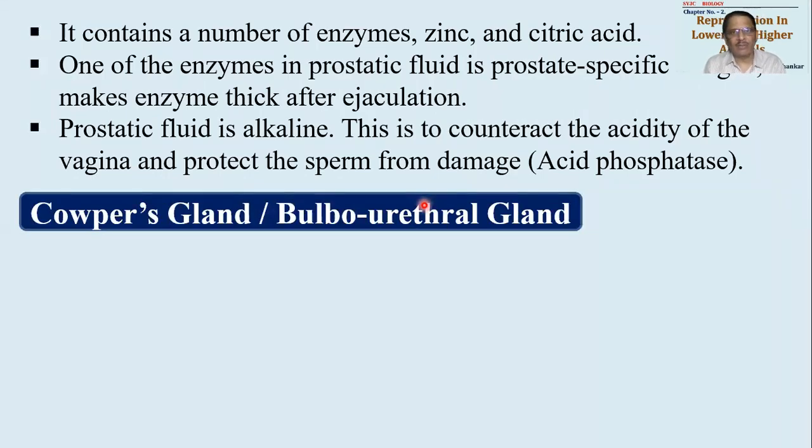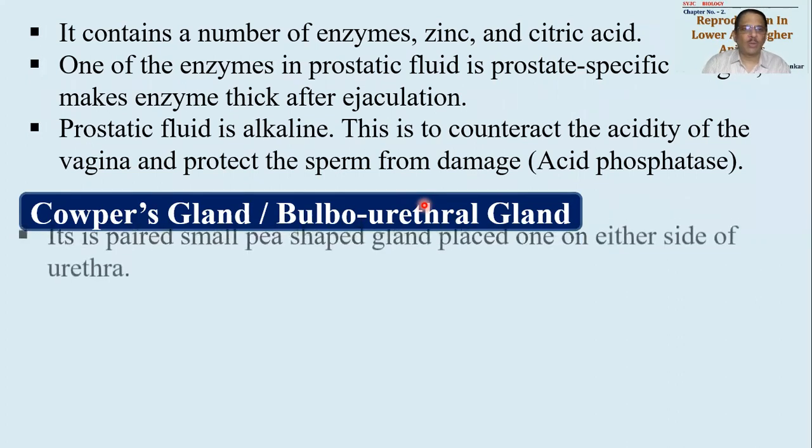Then there is another gland available called as Cowper's gland. Now, Cowper's gland is also called as bulbourethral gland. What is this bulbourethral gland? Bulbo का मतलब bulb जैसे है और ये urethra में open होते हैं. That's why it is called as bulbourethral gland. It was discovered by the scientist Cowper. That's why it is called as Cowper's gland.